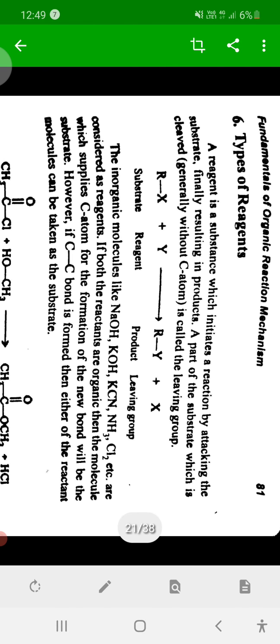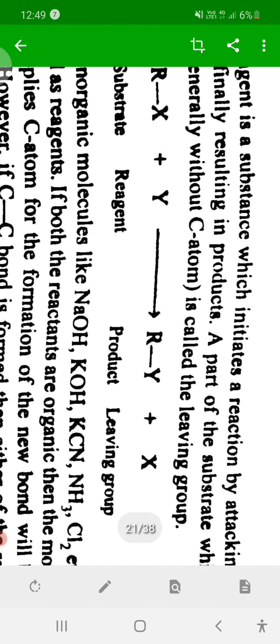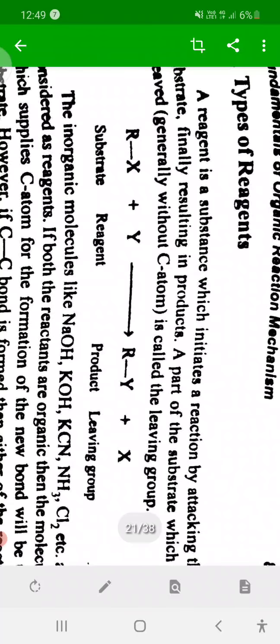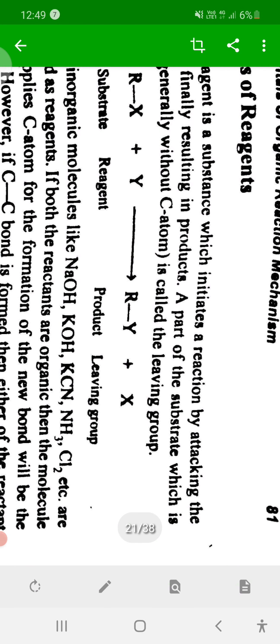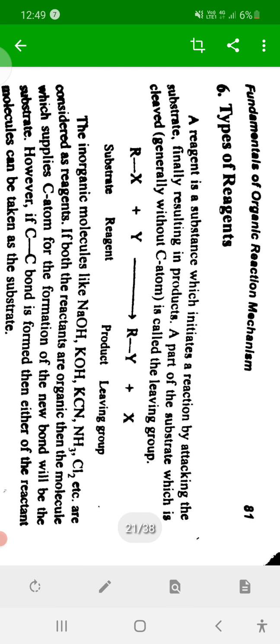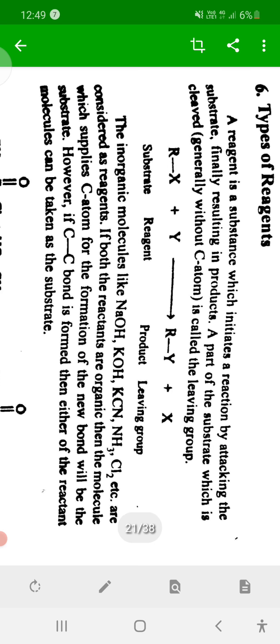Then types of reagents. In any general chemical reaction, this one is the substrate and this one is the reagent. The substrate reacts with the reagent to form the product and a leaving group, a side product. This is a general chemical reaction.